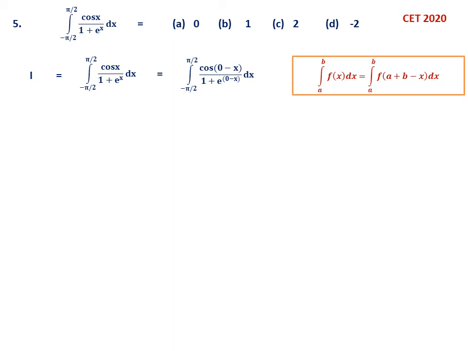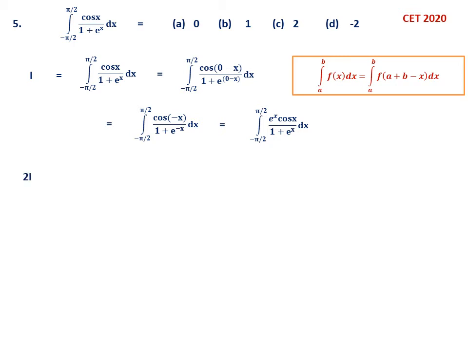Here what happens is, a is minus pi by 2, b is pi by 2, sum of them is 0. Therefore a plus b is 0. So what happens? F of 0 minus x. So it becomes cos of 0 minus x in the numerator divided by 1 plus e power 0 minus x dx. This is the first thing. So this we can write cos of minus x divided by 1 plus e power minus x dx. So this we can simplify like this. See, e power minus x, if you take LCM and simplify, e^x goes up. So it is e^x. Cos of minus x is cos x. So you can directly write cos x, then 1 plus e^x in the denominator dx. So this is the first thing.